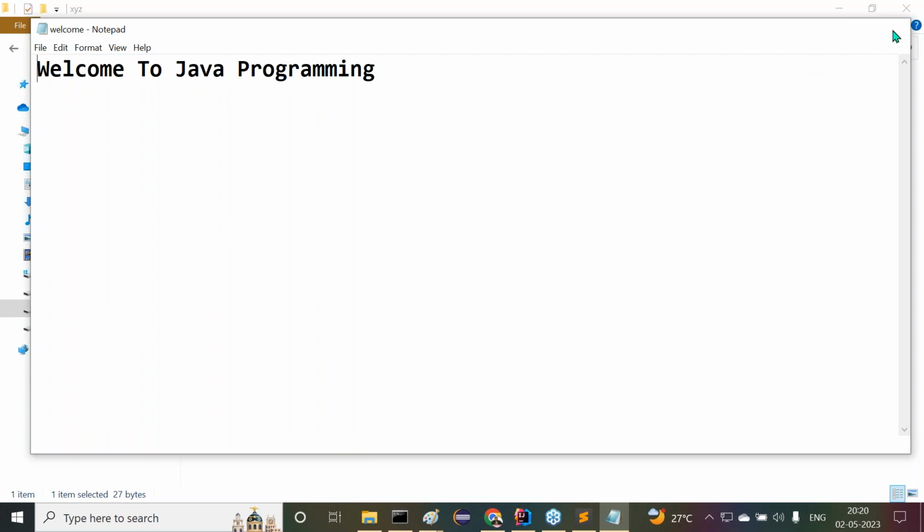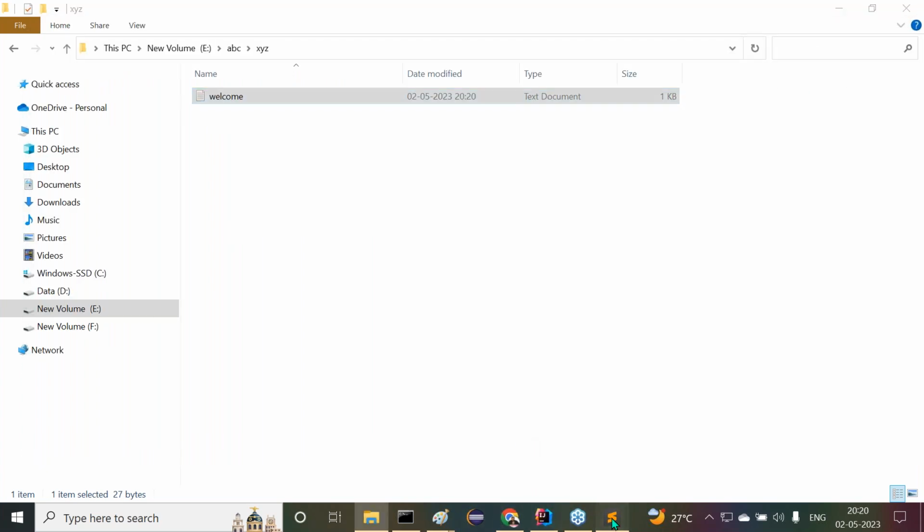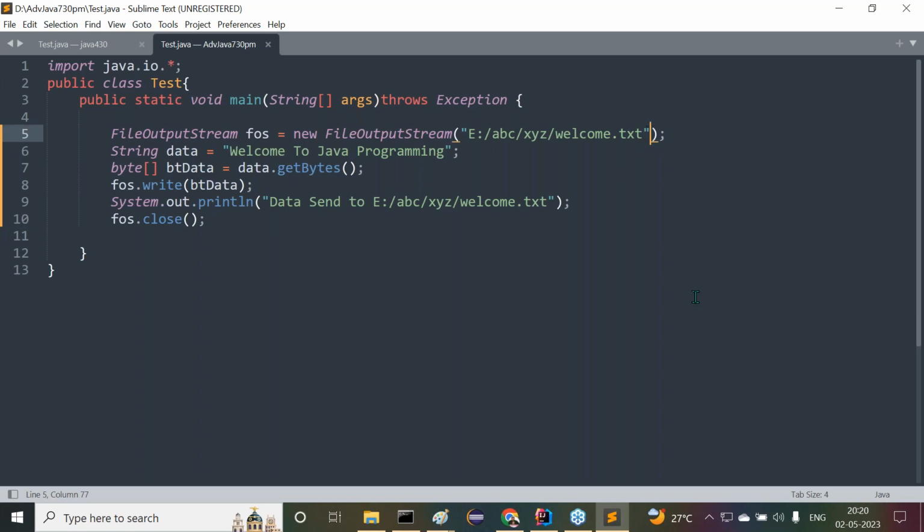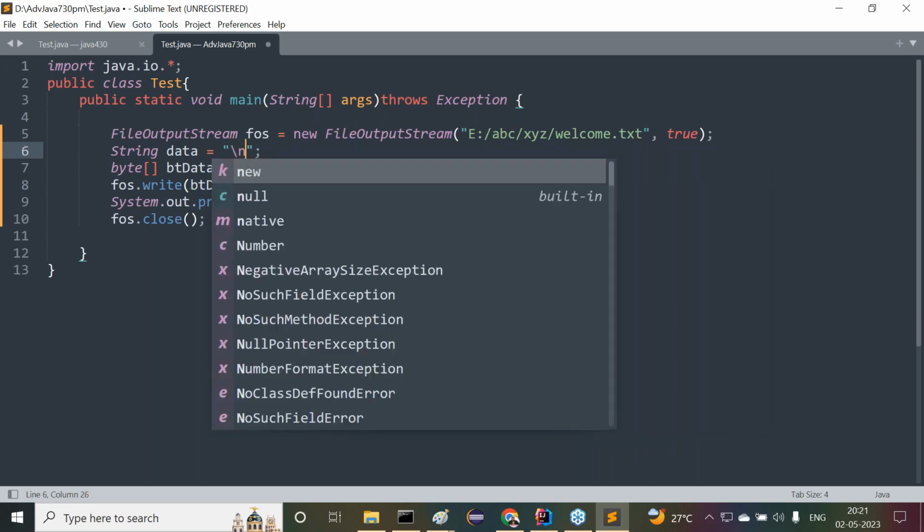But my requirement is what there? I want to perform append operation. Already which data is available? Welcome to Java programming is available. Comma, true, I want to provide. Now the next point, I want to remove this, Welcome to Java programming I want to provide. Okay, now here, what do I want to provide there? Already data is available. Comma, I provided for example, or else maybe slash n I provided here.